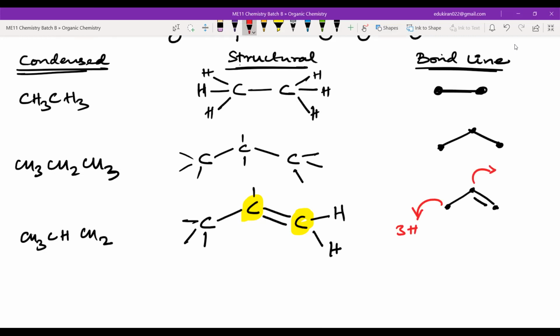See, how will you calculate? The number of hydrogen atoms in a carbon is 4 minus the number of bonds. So 4 minus the number of bonds with this carbon. How many bonds is this carbon making? The middle one. This carbon is making how many bonds?